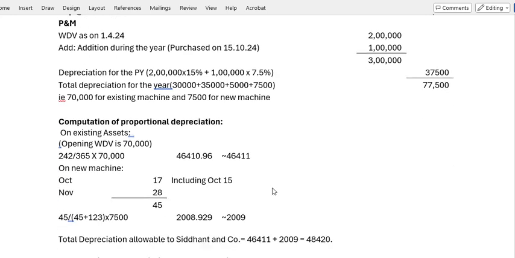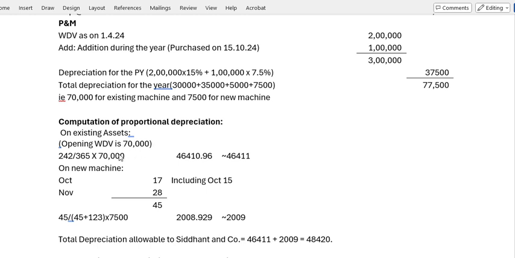So when we compute the proportional depreciation for the 70,000, because actually the days are different. For the open WDV, the depreciation is 70,000.